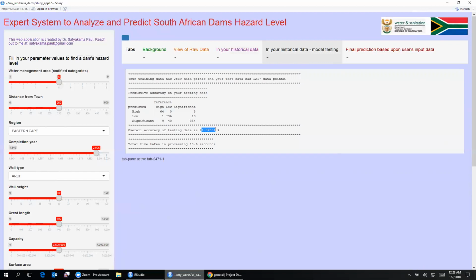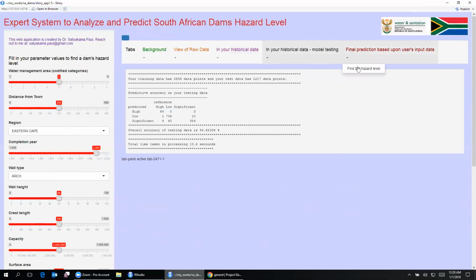That is a very high level of accuracy, meaning that for every 100 inputs that you send into the algorithm, for 94.82 cases, you will be having absolutely correct outputs. And the number of seconds that we have taken in processing is 10.6 seconds. So that is the overall accuracy of our algorithm.